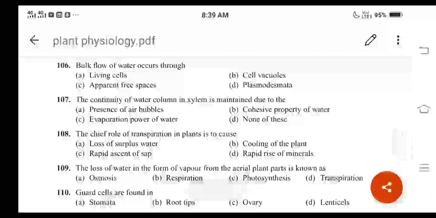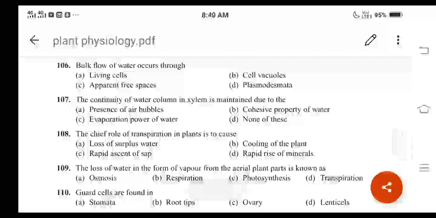It is nothing but the apoplastic movement. Apparent free spaces means what here? Say for example, the cortical cells in case of root. They are arranged and a lot of intercellular space will be there, right? In the cortical cells they show the intercellular spaces. In all these spaces the water can move freely in bulk, right? Because of this reason, for question number 106, option C becomes the correct answer.